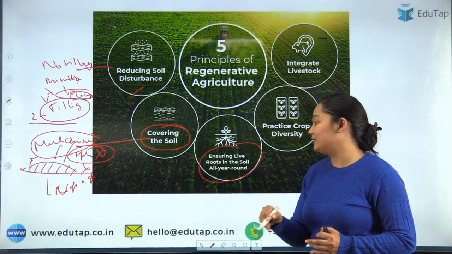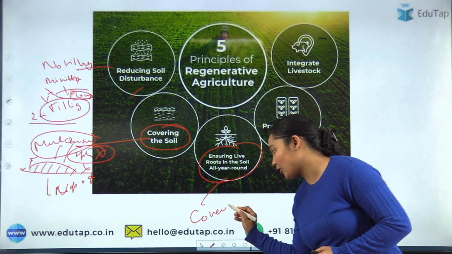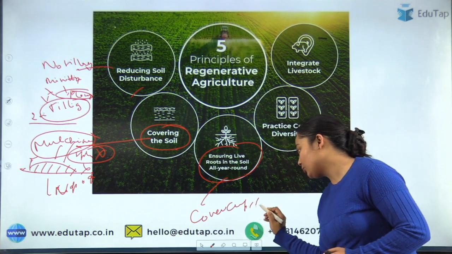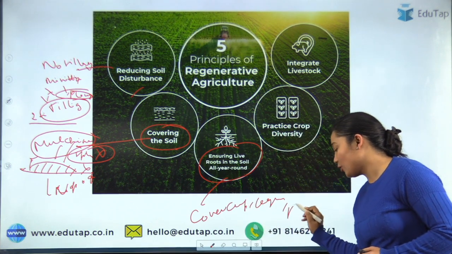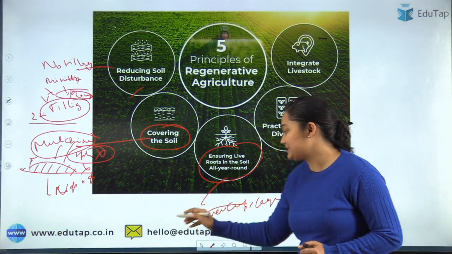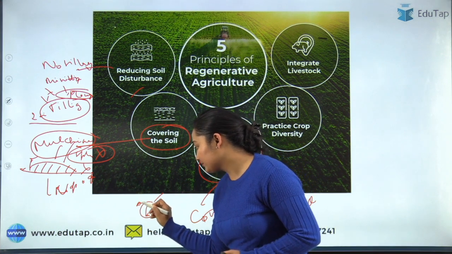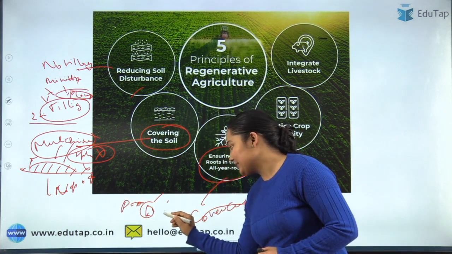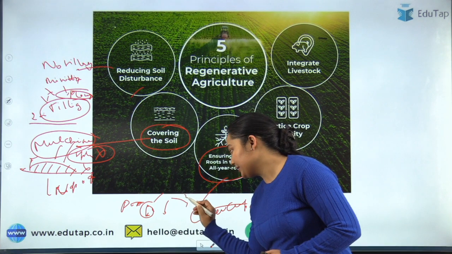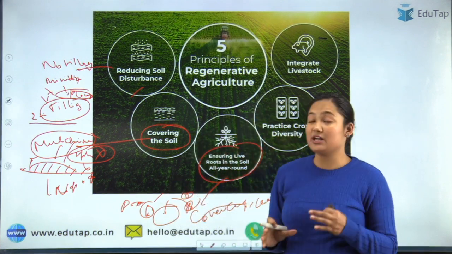Then ensuring live roots in the soil all around the year. That means you should go for some cover crop or legume crop or fodder crop in the non-agriculture season. Let's say you have 3 months, in the first month you grow crop A, the second month you do nothing, and in the third month you grow crop B. So in the middle month there is a lot of erosion.